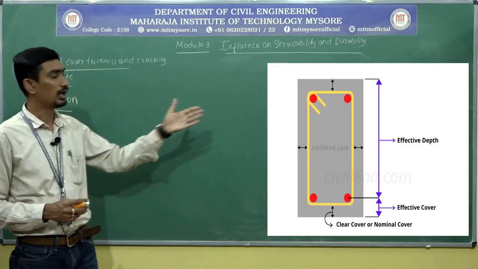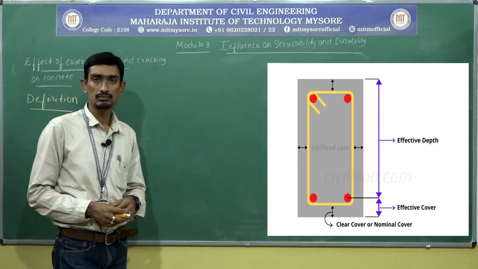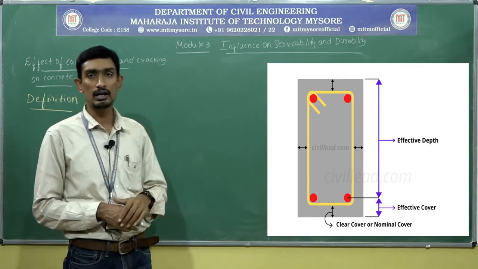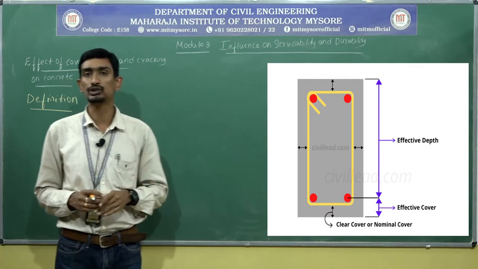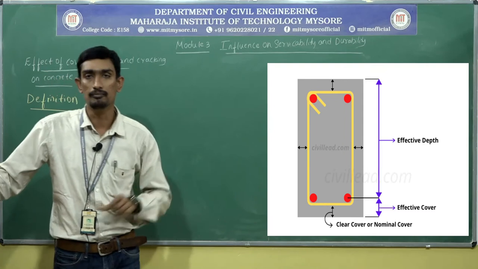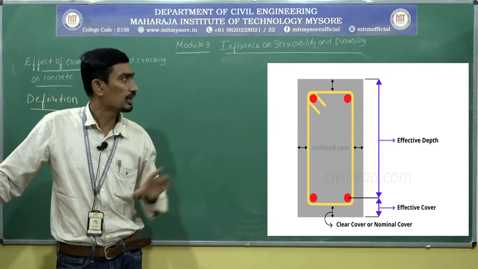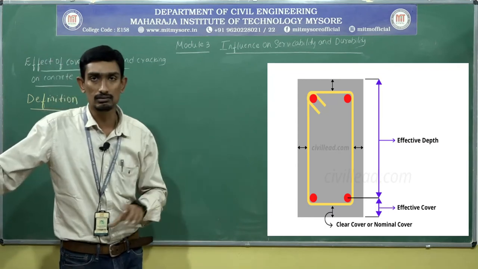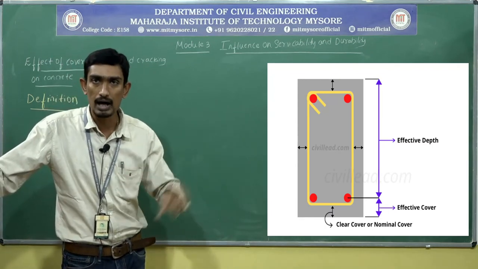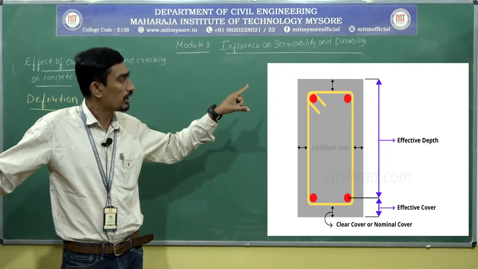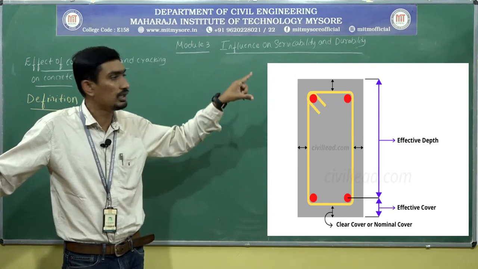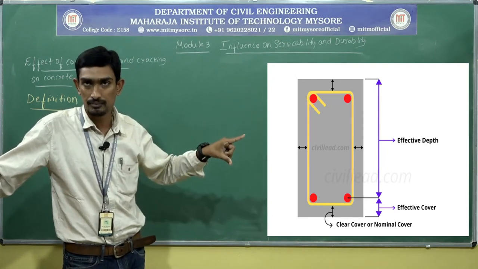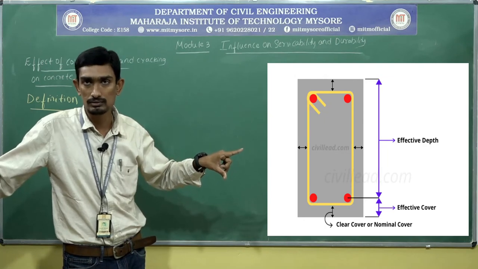You can see from the figure, I have showcased one particular beam. In that beam I have shown the longitudinal steel or longitudinal bars, and the longitudinal bars have been connected with the stirrups, or I can say vertical steel.